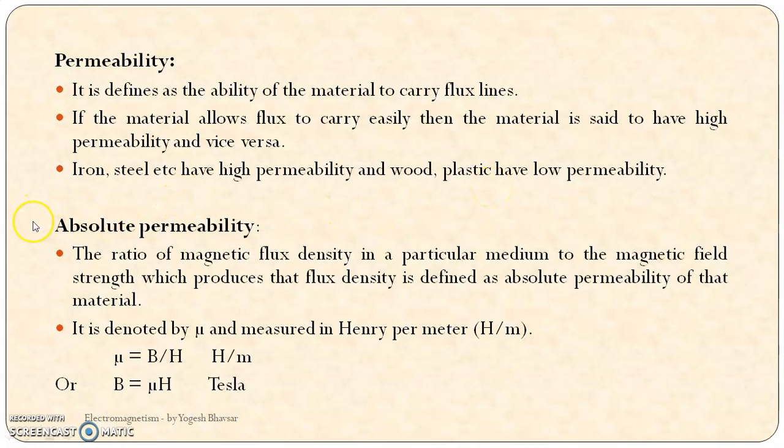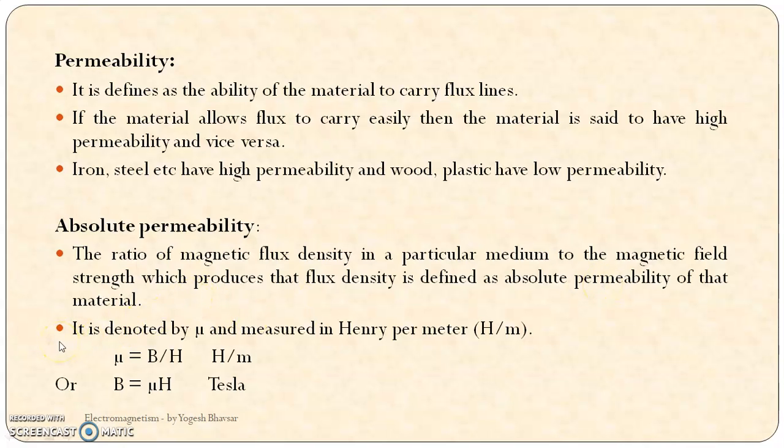Now permeability will be of absolute permeability, relative permeability, and permeability of free space. So let us see one by one. Now what is absolute permeability? It is the ratio of magnetic flux density in a particular medium to the magnetic field strength which produces that flux density, defined as the absolute permeability of that material.